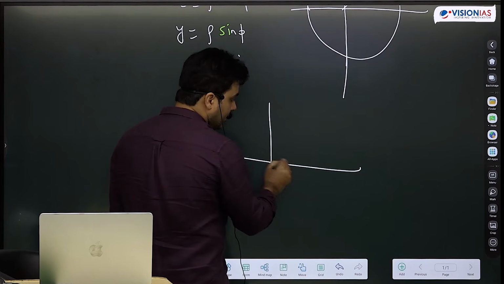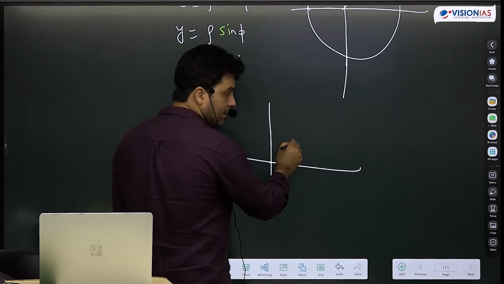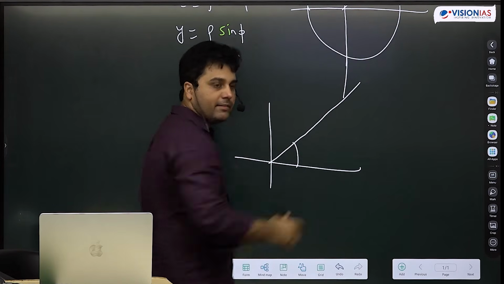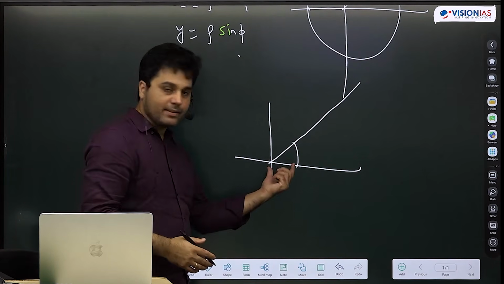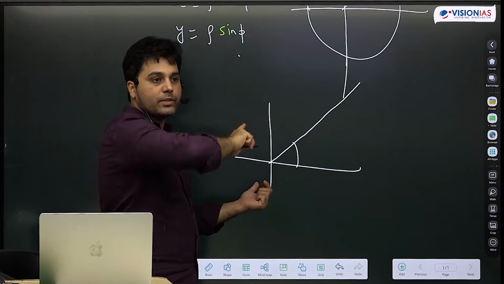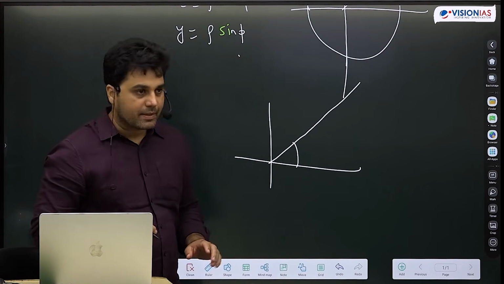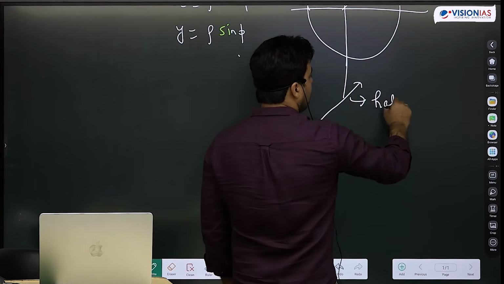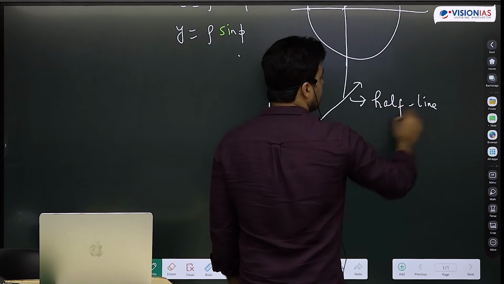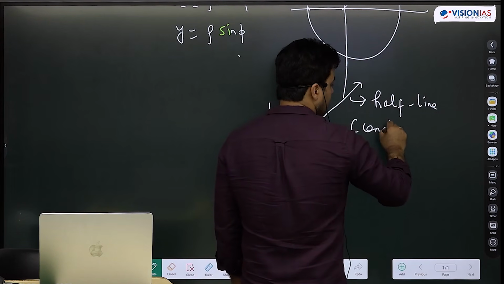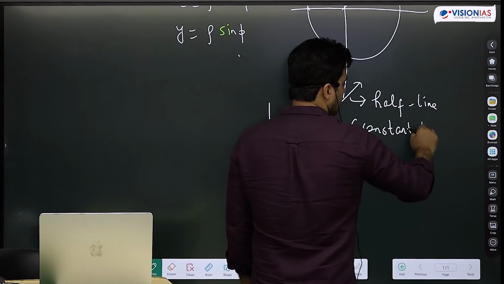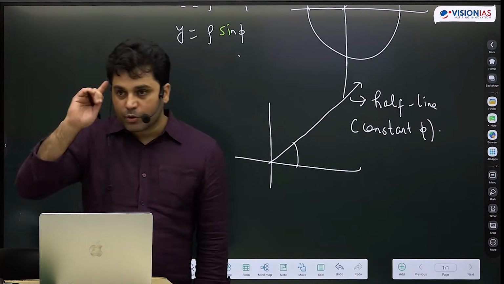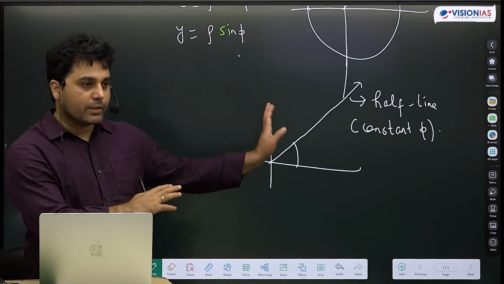I start here, I go somewhere. This is my phi, and I'm changing rho. I can go anywhere. This is a half line, which has an origin, but it goes up to infinity. Okay? Half line. This is constant phi. I will ask this question everywhere. So this visualization is necessary. For now, it's okay.